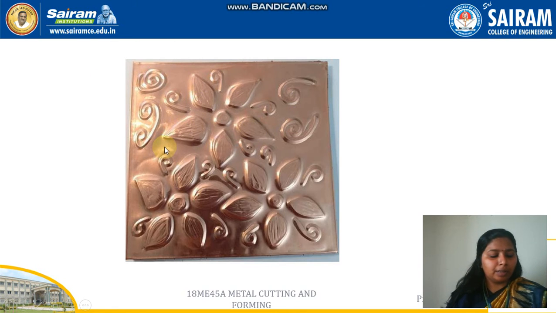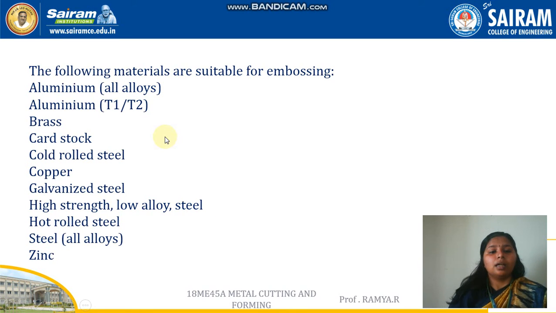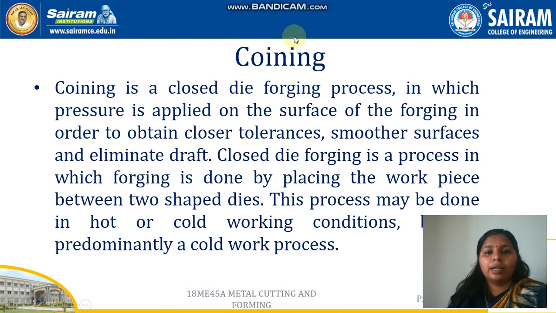The next one is about what are the materials that are suitable for this embossing operation. They are aluminium. All alloys of aluminium can be used for this embossing operation. They are suitable for this operation. Brass, cardstock, cold rolled steel, copper, galvanized steel, high strength low alloy steel, hot rolled steel, steel of all alloys, and zinc. So the next one is coining operation.